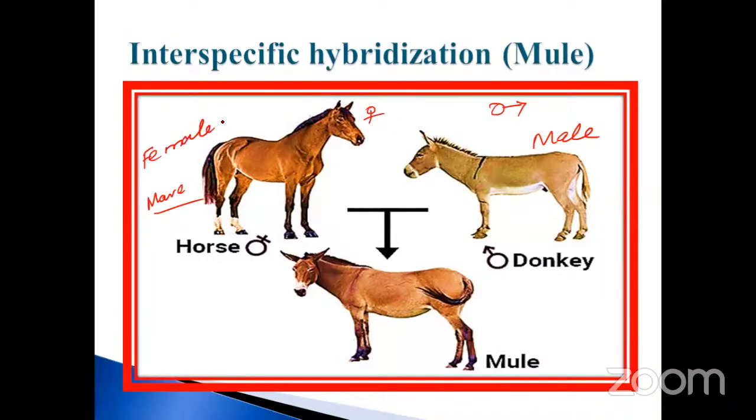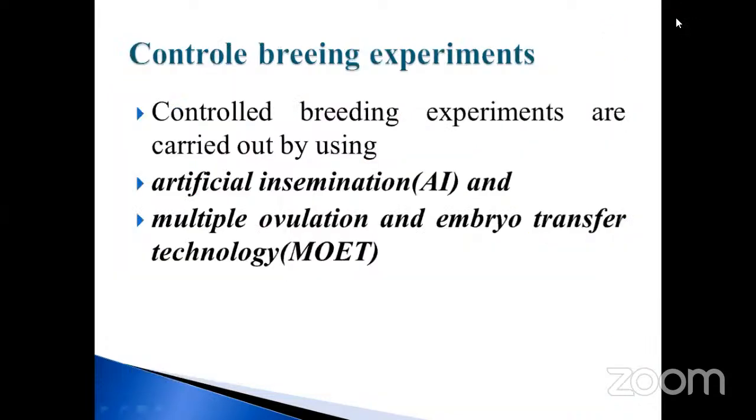Female horse, when crossed with the male donkey, you will get the mule. So both characters will be obtained here. Okay, my dears, this is very, very important. It is also an example of interspecific hybridization. Don't forget, my dear student, put important 100 times for this NEET question. Definitely it will be asked.